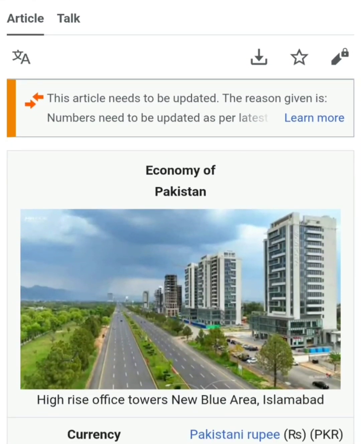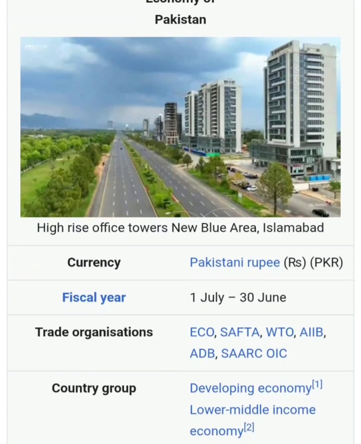This lecture is about the economy of Pakistan. The currency of Pakistan is called the Pakistani rupee, while the financial year of Pakistan starts from 1st July up to 30 June.